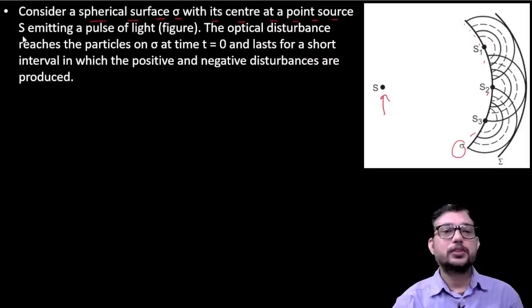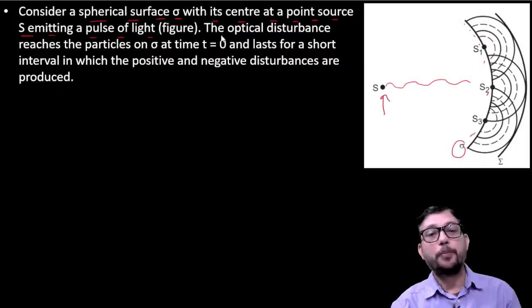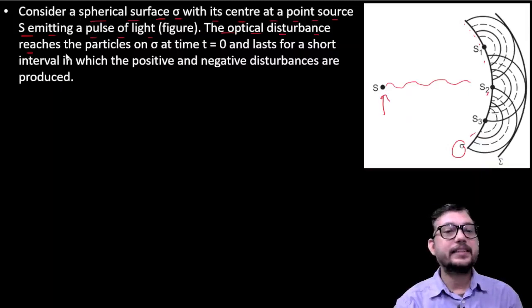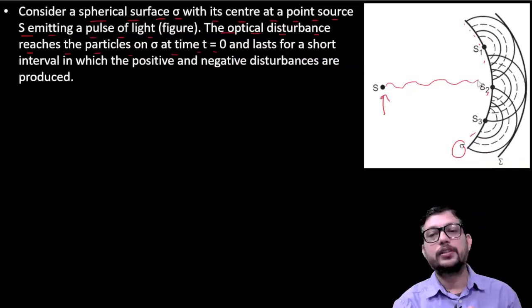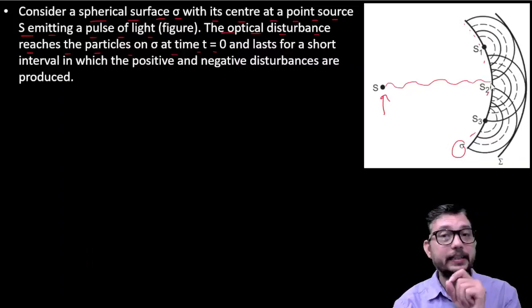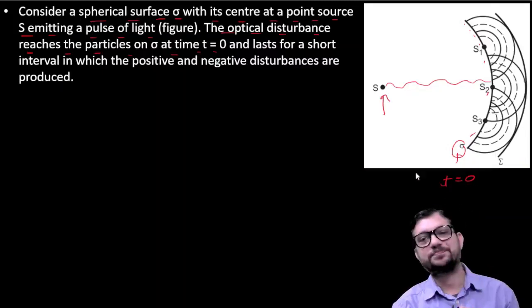The source is emitting a pulse of light, and the pulse is moving this way. The optical disturbance reaches the particles on sigma at time t equals 0, meaning when the pulse reaches the surface sigma, that time is taken as 0.